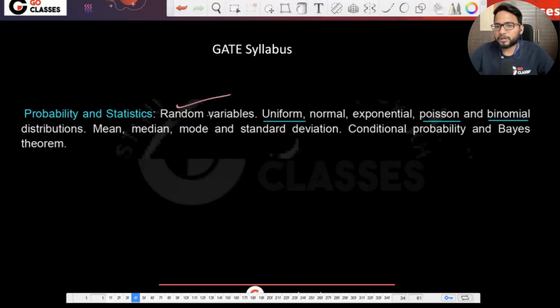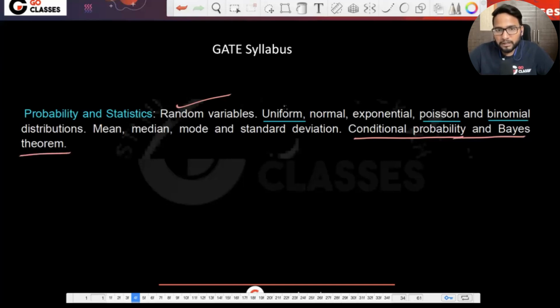I hope you have understood what a random variable is. Can you tell me what is a random variable? A random variable is something which maps an outcome to a real value. So it is a function, basically. Now this topic is covered. Conditional probability and Bayes theorem have been covered with the tree method.